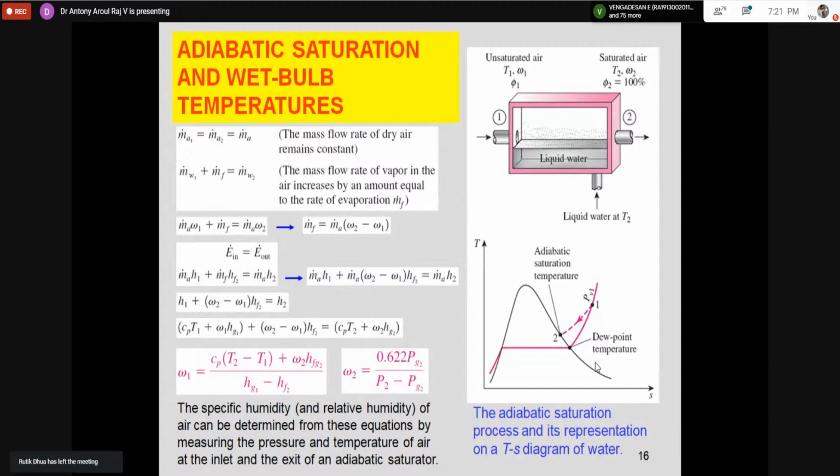If you look at it, the usual constant pressure cooling, due to dew point reduction, will go like this. If you are spraying water at adiabatic saturation, it will go like this. What happens if I move like this? This is like isothermal moisture addition. Just now we have seen that at constant dry bulb temperature, adding moisture is also possible.